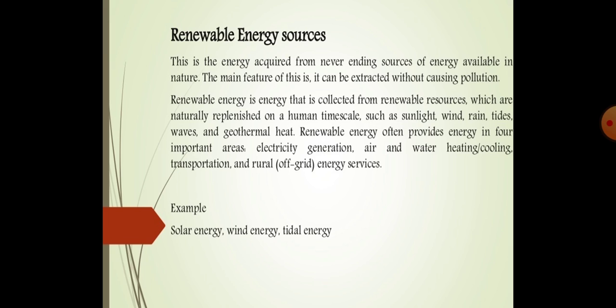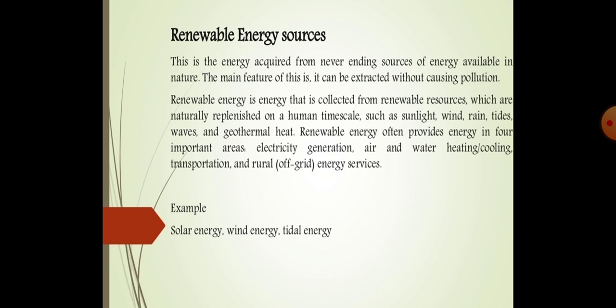For example, like the sunlight, if we use it, it will not get reduced. Sunlight is coming and it will be coming till the entirety. So if we are using it, it will be of benefit to us. Similarly, wind, rain, tides, waves, geothermal heat, all these types of energy will come at certain times, and if we are using them, they will be very useful. So these are all renewable energy sources.